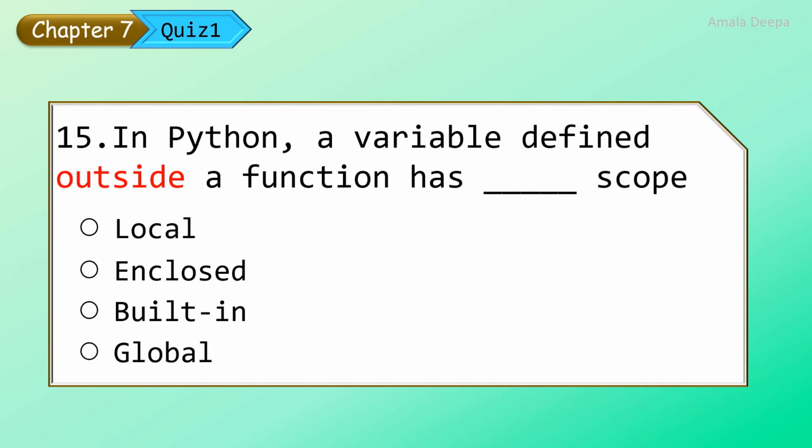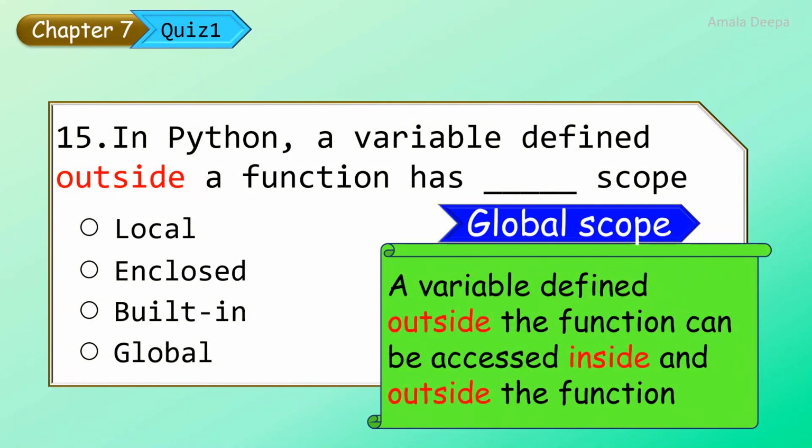In Python, a variable defined outside a function has dash scope. A variable defined outside the function can be accessed inside as well as outside the function. This variable has global scope. In Python, a variable defined outside a function has global scope.